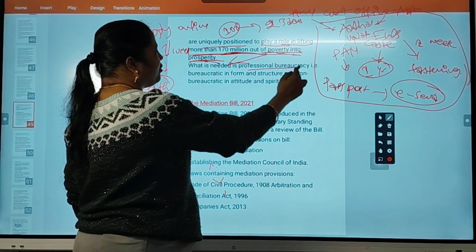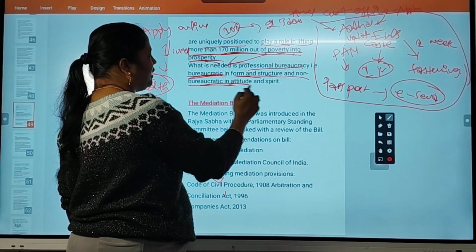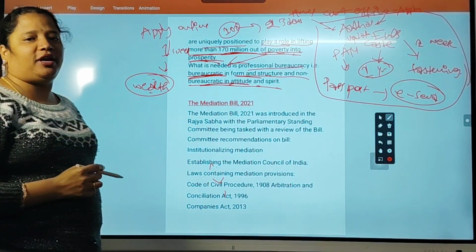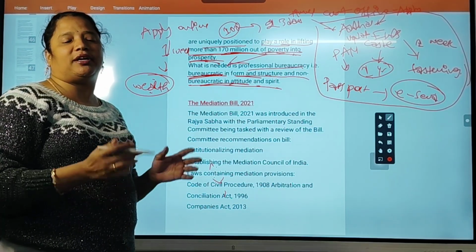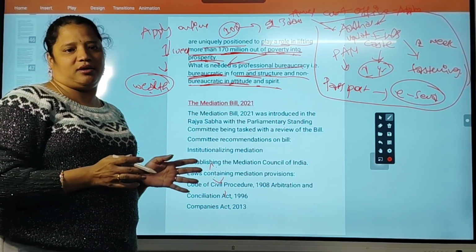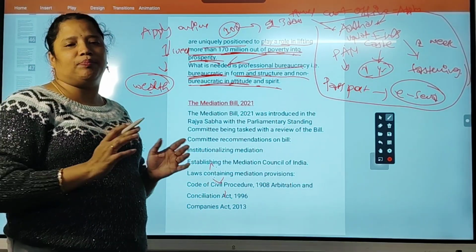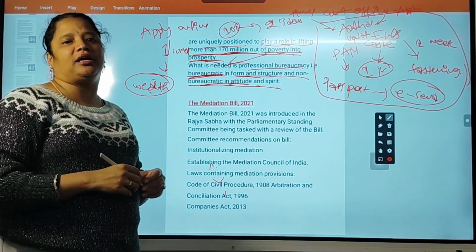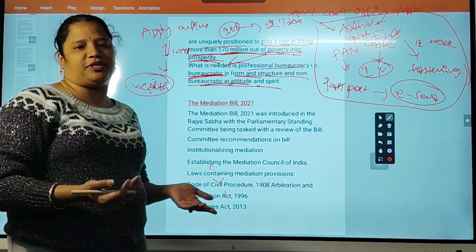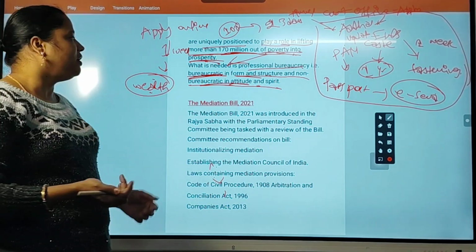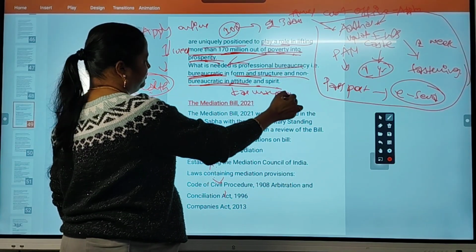So what is needed? Professional bureaucracy, that is bureaucracy in form and structure and non-bureaucratic in attitude and spirit. Even though they are bureaucrats, IAS, IPS officers, they do not behave like bureaucrats. By Mission Karma Yogi training, they feel as an Indian citizen. They truly work for the spirit of the nation. That is the main theme behind Mission Karma Yogi.